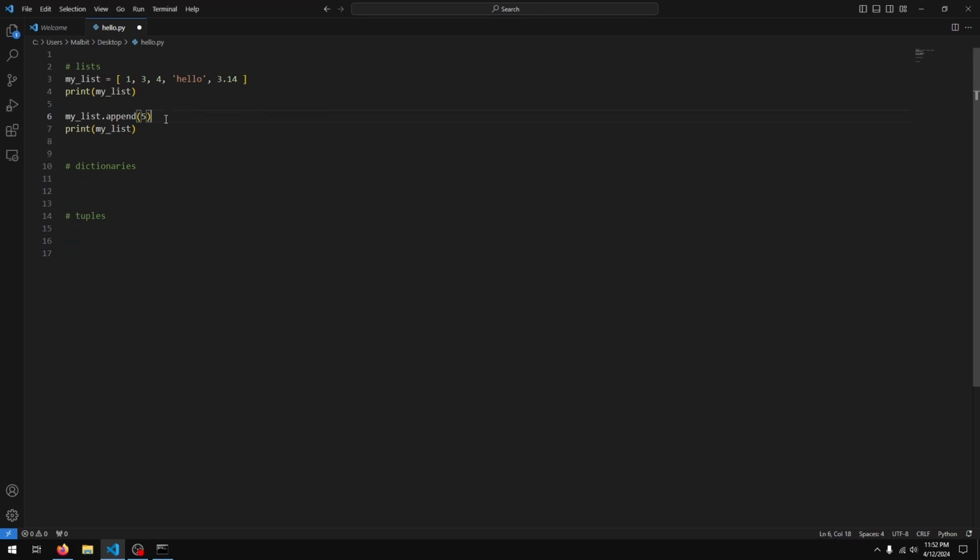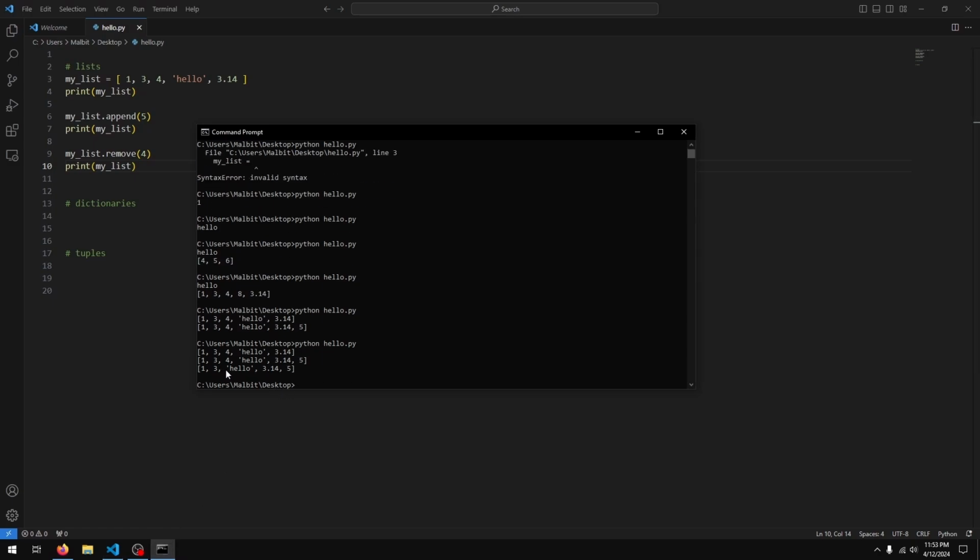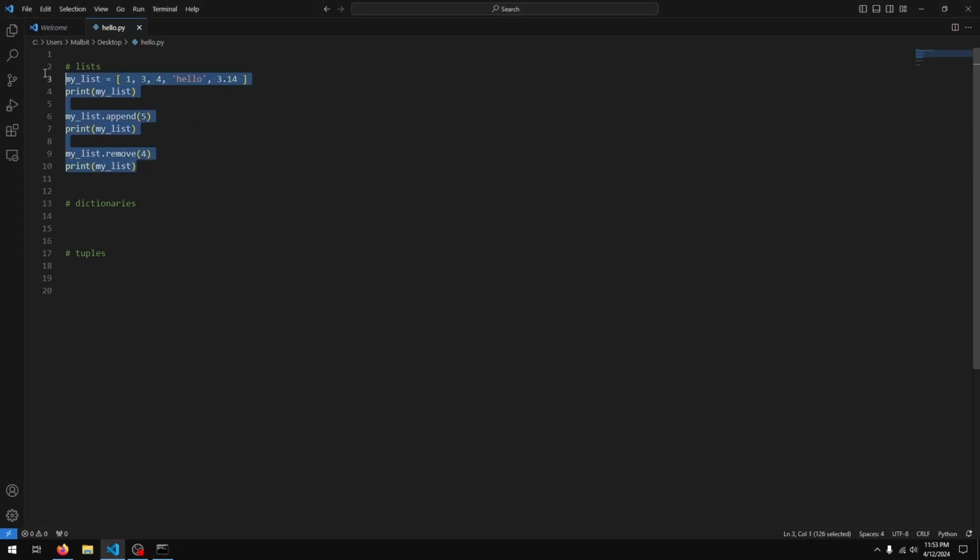Now what if I want to remove an item from the list? Adding an item just adds it to the end. What if I wish to remove an item? I can simply do my list dot remove and the item I wish to remove. So let's say I want to remove the item 4, print, and you can see the item 4 is now gone. So that's lists.